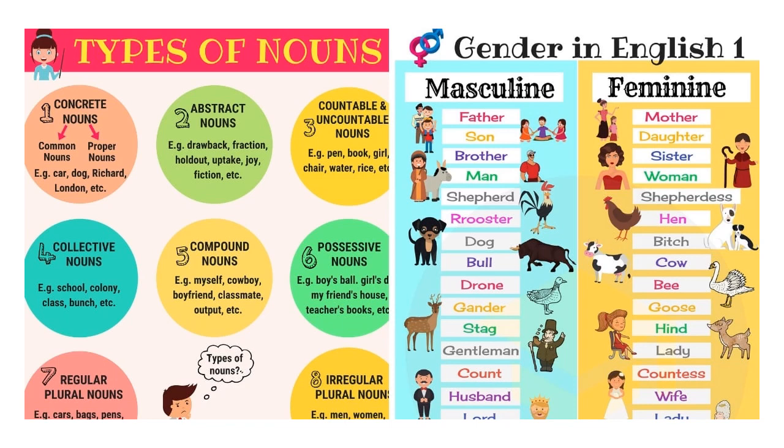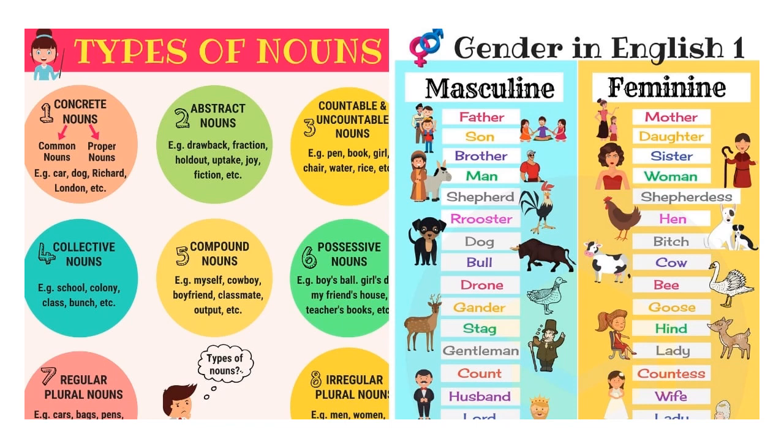A compound noun is a noun which is made up of more than one word, like myself, cowboy, classmate. They are made up of more than one word. Then possessive nouns, that is to show that it is somebody's. Regular nouns and irregular nouns, that is regular plural nouns where you make the plural by adding s. For example, cars, bags, pens. An irregular plural noun where you don't add s, you make the plural in some other way, like child, children. So these are certain types of nouns.